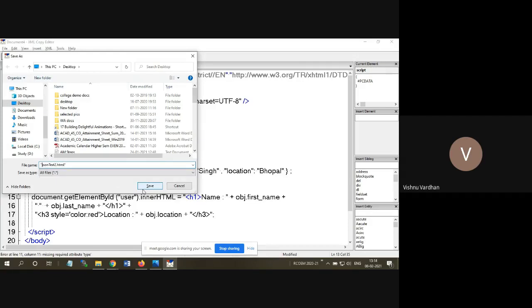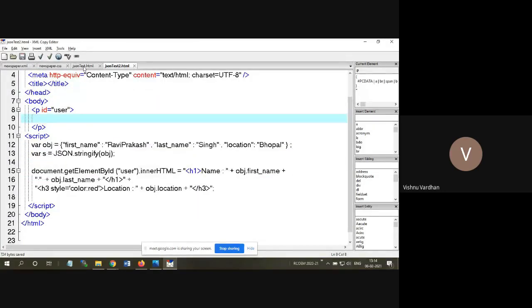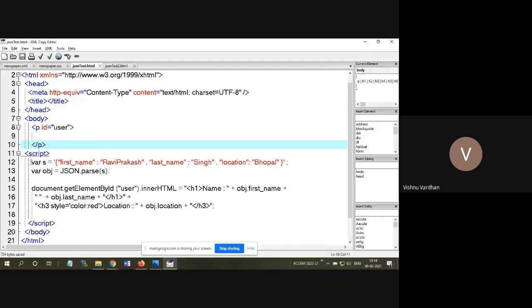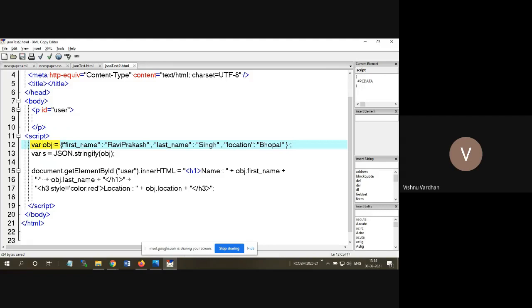So see the difference between these two? Earlier in the first example, it is a string. Then we have converted it into this object by providing JSON.parse. In the second one, we are going to take initially the JSON object. Then we are using this method stringify, providing the object so as to get back the string format. Only that is the change.